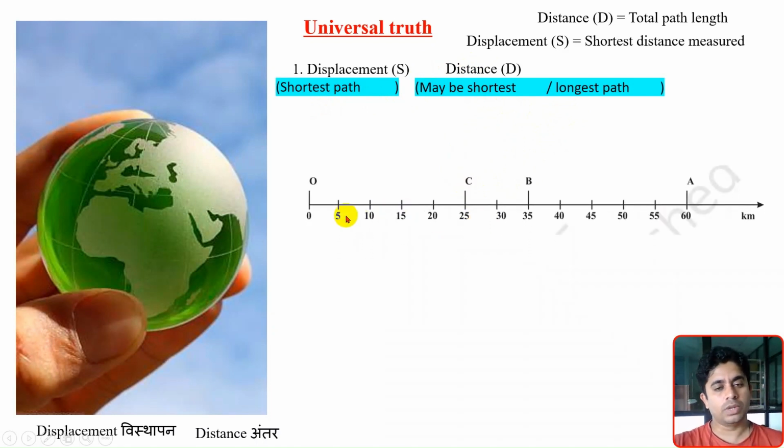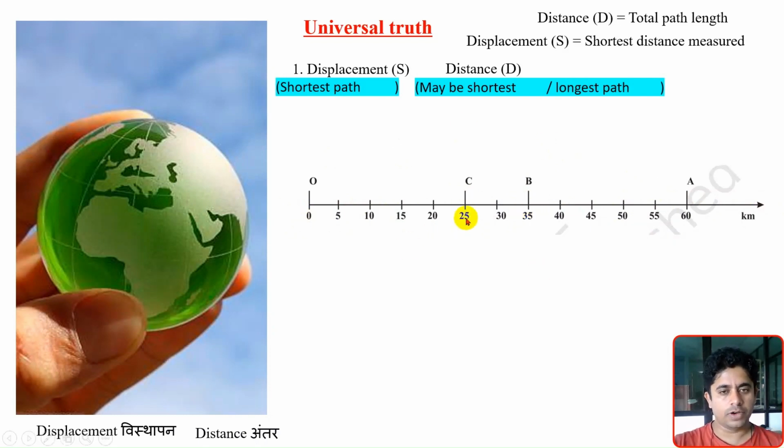Simply, again we will consider one journey, what we considered earlier. O is the initial position, and A, B, C are the positions at different instants. The object has traveled in a straight line. Now I want to start from O and reach B. For this journey I have two options.